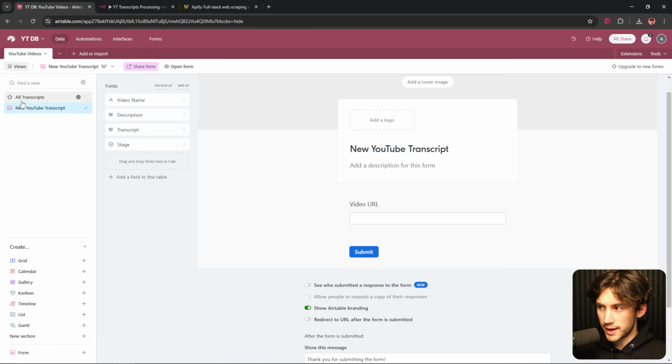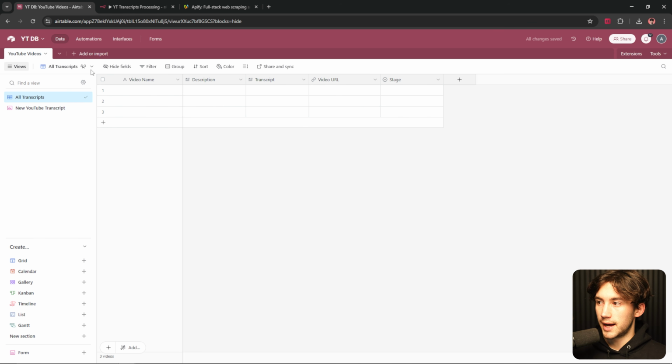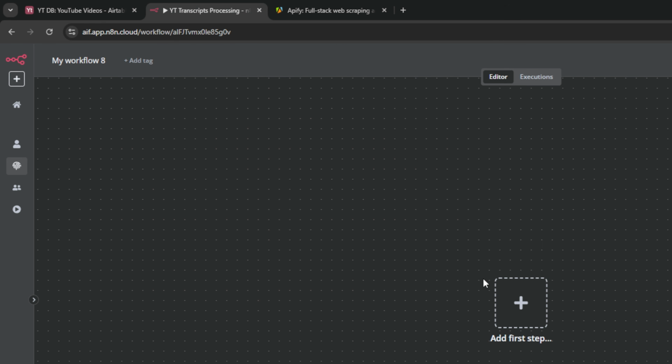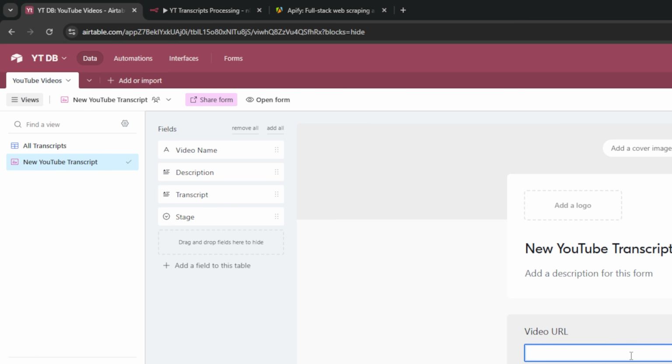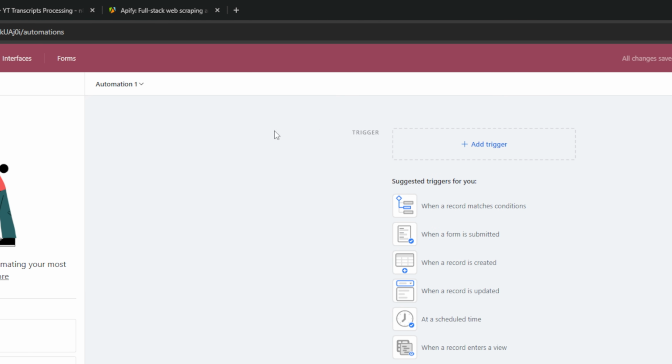So next, we are good to go on creating an automation within our Airtable. This is going to allow us to send webhook data to our N8N once a new video URL is submitted. So in automations in Airtable, what I want to do is I want to add a trigger.